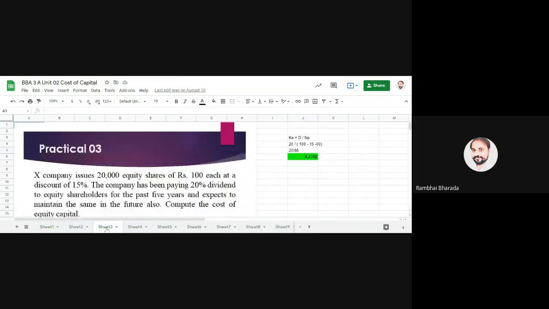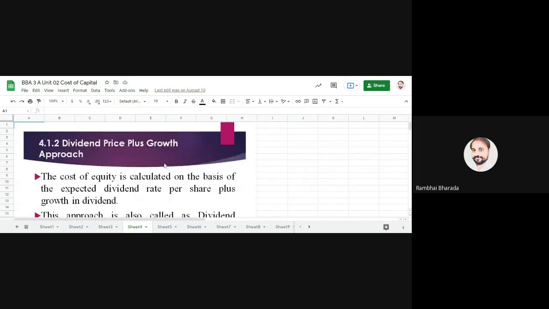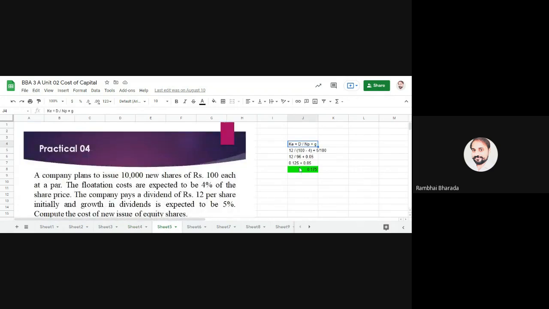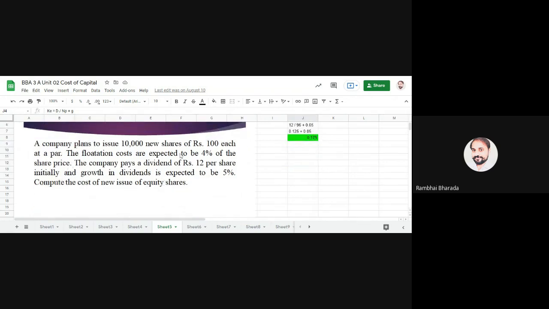Then the second method represents the dividend price plus growth approach, in which we need to add G. Okay, KE is equal to D upon NP plus G. Please remember, whenever we have dividend plus growth in dividend, these words are there: equity shares, dividend, and growth in dividend.